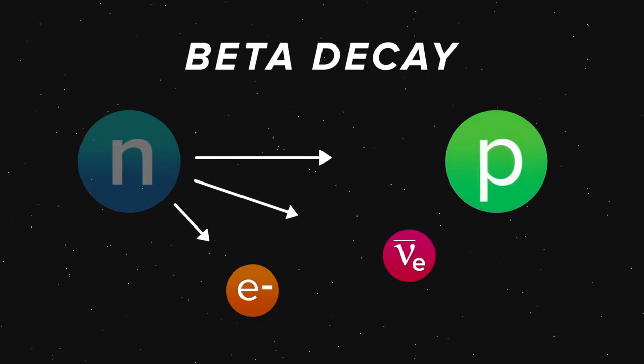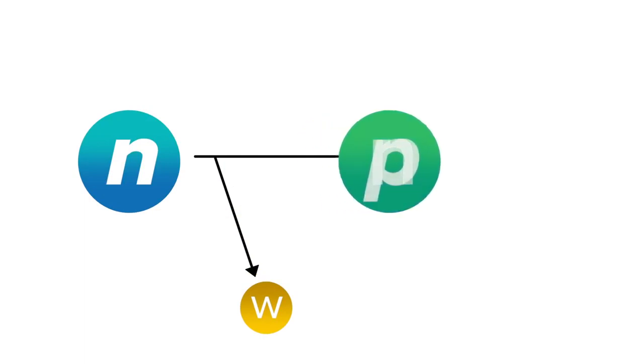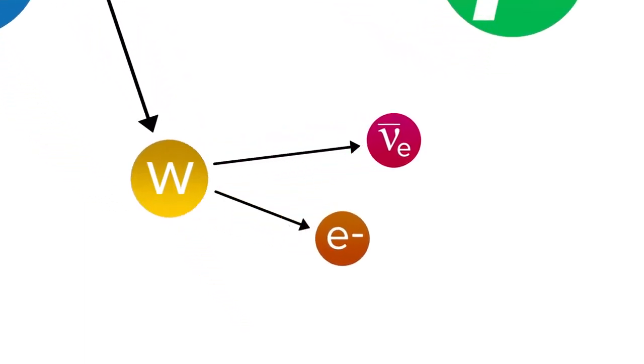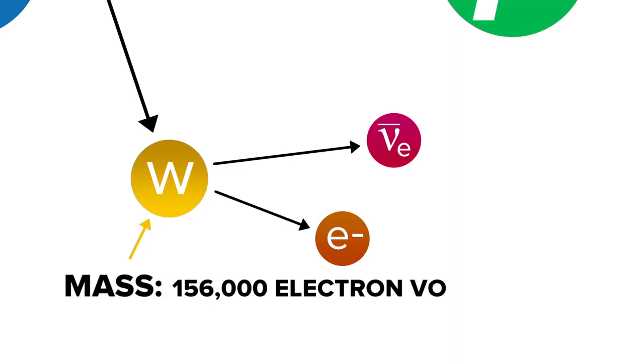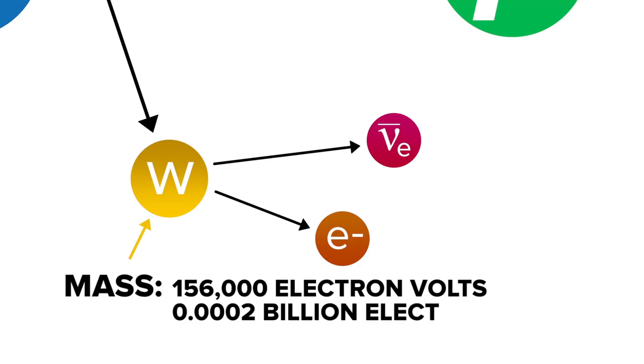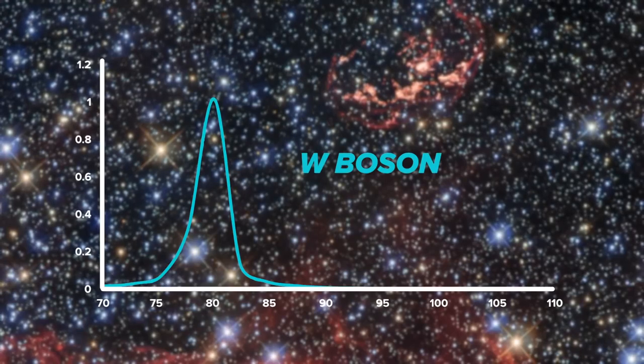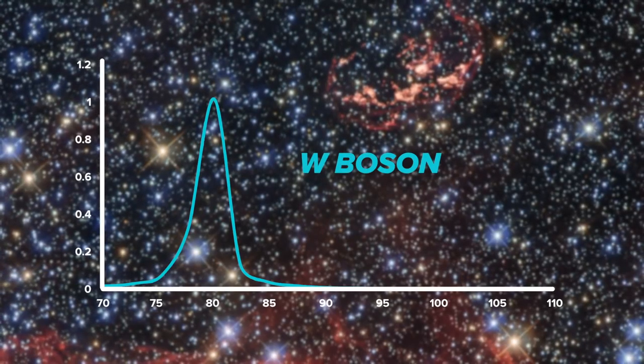An example of this kind of decay is the carbon-14 decay that is used to date how old some objects are. If you look at it more deeply, what you see is essentially that the neutron emits a W particle, which then decays into an electron and a neutrino. And you can figure out the mass that this particular W particle must have. It turns out that it must have a mass of 156,000 electron volts, or in round numbers, 0.0002 billion electron volts.